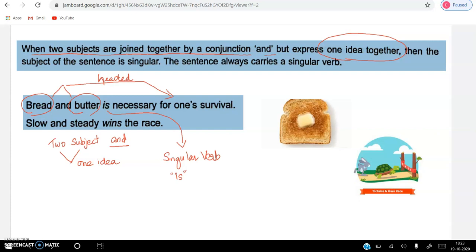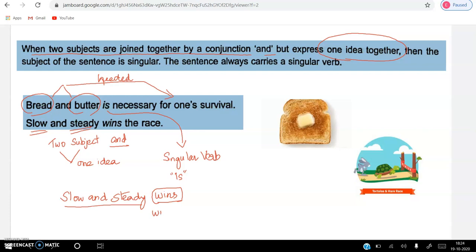Slow and steady wins the race. I have given you a picture of a tortoise and a rabbit. This story, you know it already. So, slow and steady, this word slow and this word steady convey the same idea. They both are expressed with the verb wins. So is this word wins a singular verb or a plural verb? It is a singular verb.